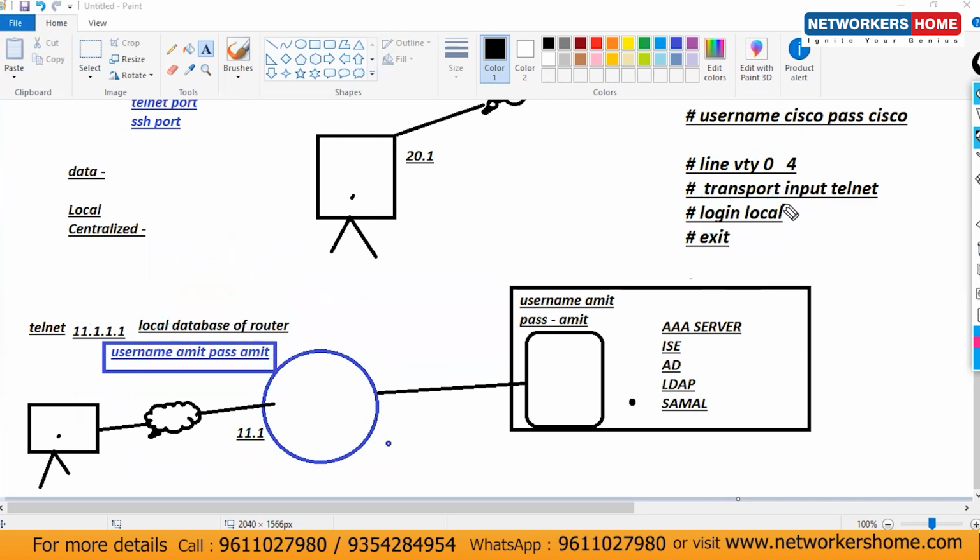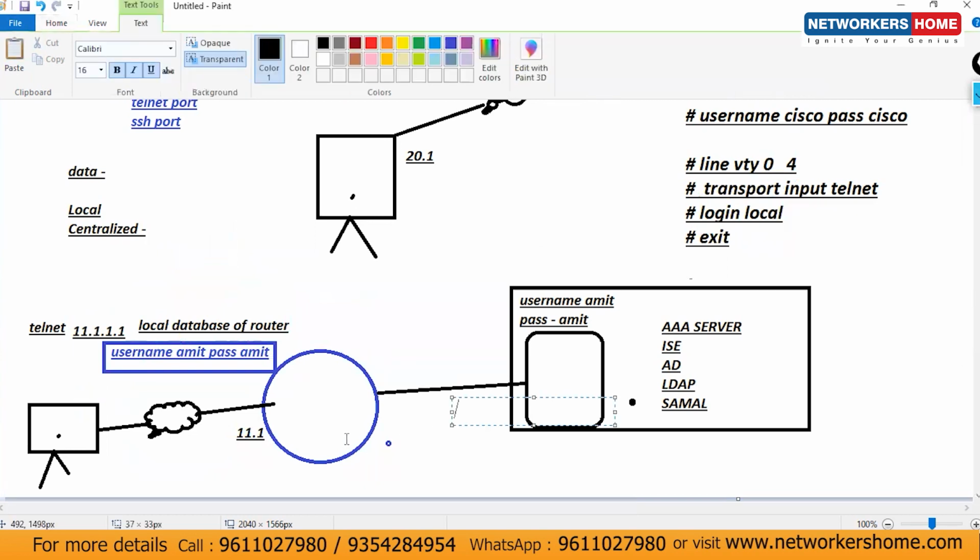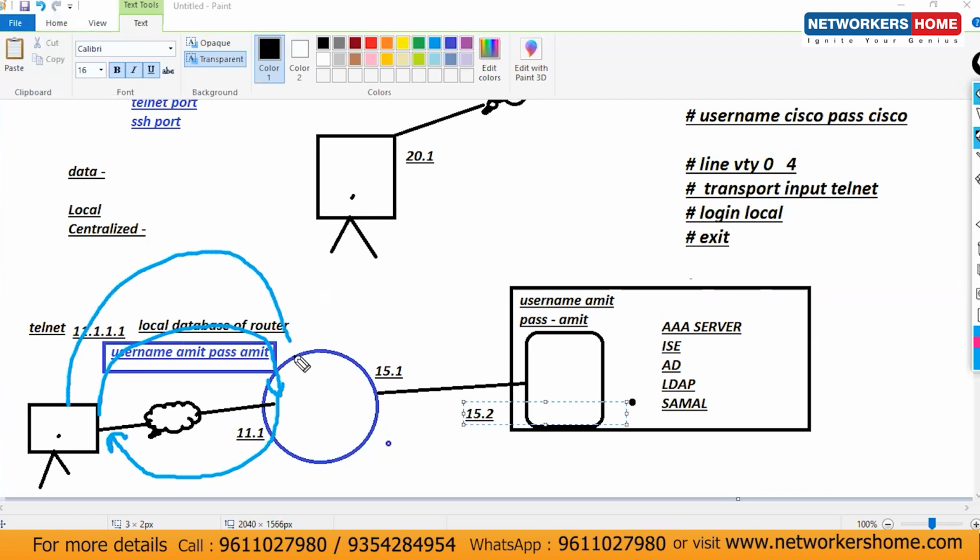The second option is you don't use the local one. We can use a centralized one. And let's consider this is connected here, and this is 15.1 and this is 15.2. You are trying to log in. Step number 1, telnet. Step number 2, who are you? You will enter your username and password. And here in place of local, they will mention 15.2. So it means authentication is there.